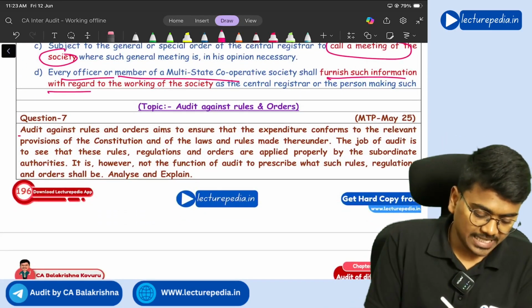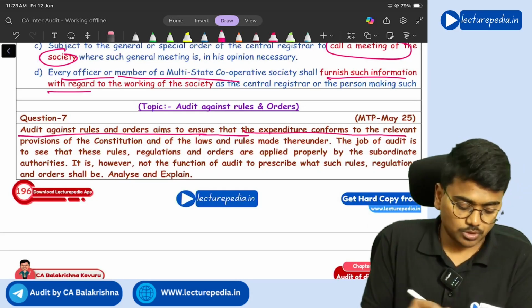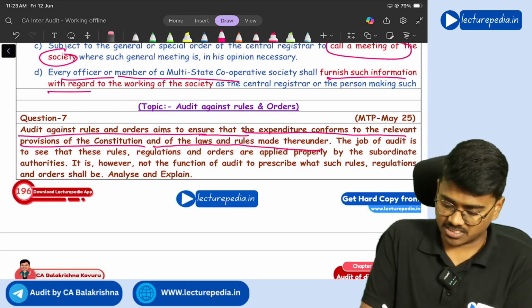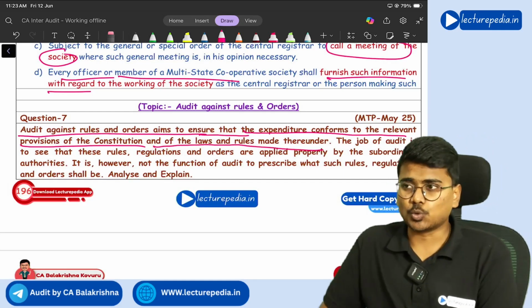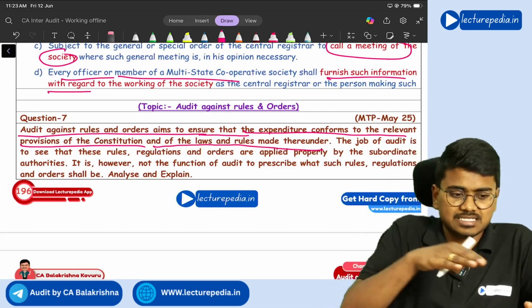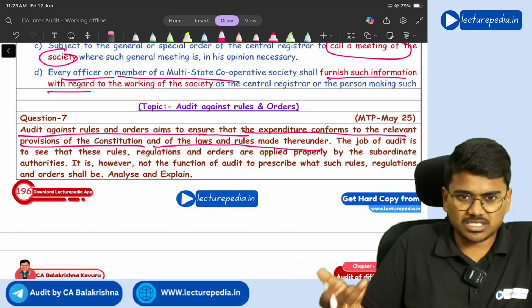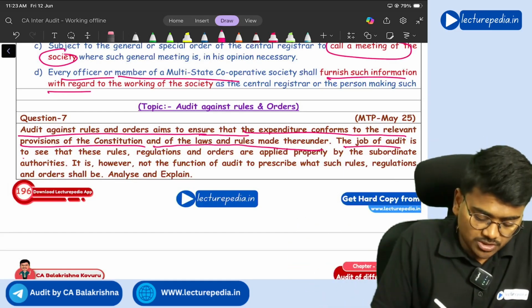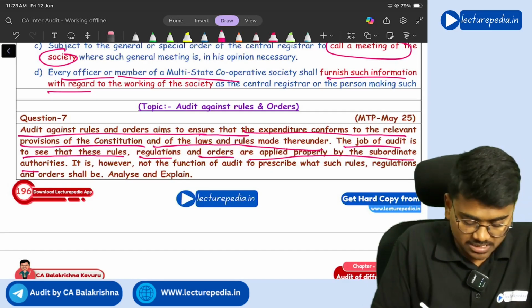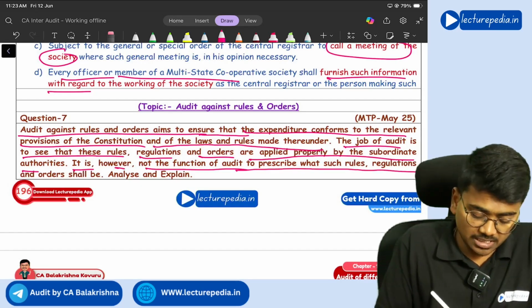Next, audit against rules and orders aims to ensure that expenditure conforms to the relevant provisions of the constitution and of the laws and regulations made thereunder. So in case of audit against rules and regulations, whatever expenditure has been incurred, you will check whether that expenditure is as per laws and regulations, as per the rules or not. Now, the job of audit is to see that these rules, regulations, and orders are applied properly by the subordinate authorities. It is, however, not the function of audit to prescribe what such rules, regulations, and orders shall be.